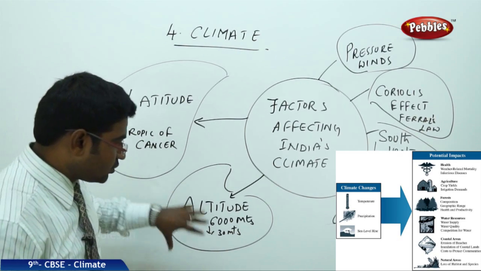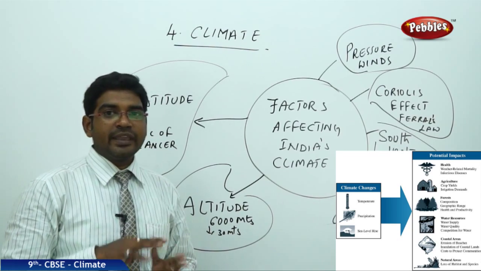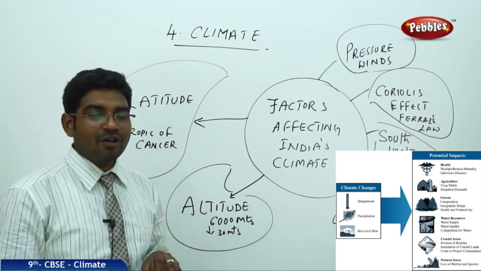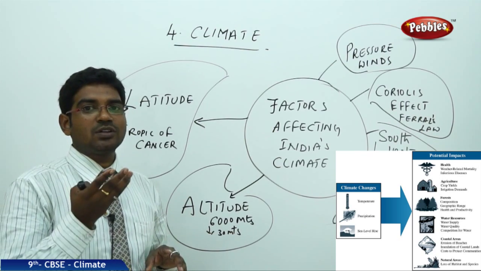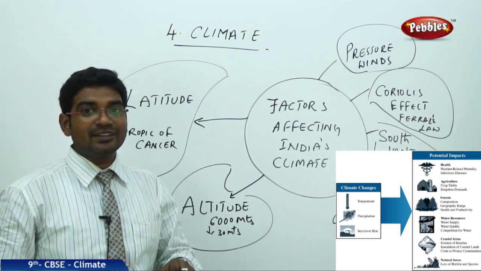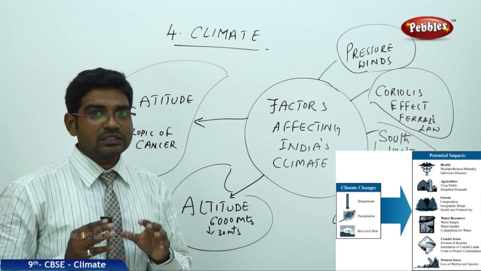So altitude also plays a very vital role in determining the temperature of a place. As I mentioned earlier, when we move away from sea level, when we move from the sea level to the higher elevation towards the atmosphere, the temperatures drop down.